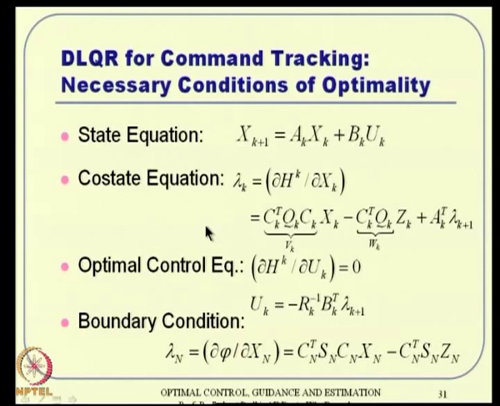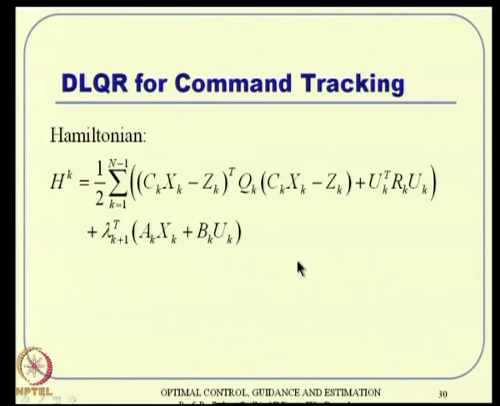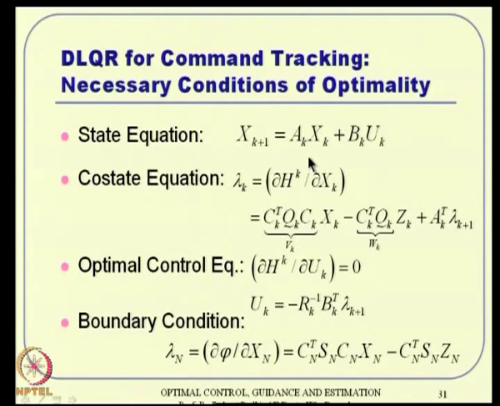Now, what you do is state equation, co-state equation, optimal control, boundary condition, all that we apply. And remember the basic fundamental difference here is the cost function. Instead of a standard x transpose Qx, you have something like this, and outside, instead of an arbitrary quadratic expression, we have that. That is the only difference. So, we apply all that.